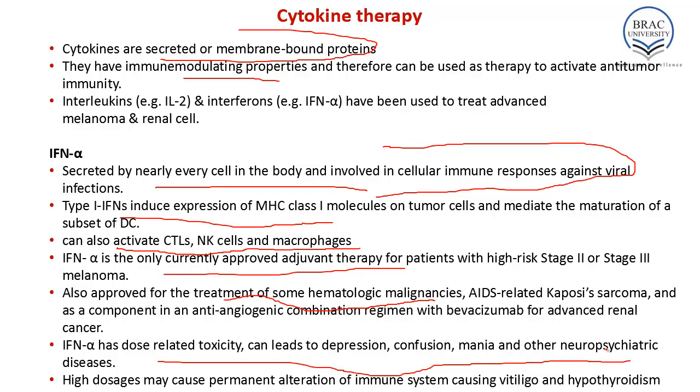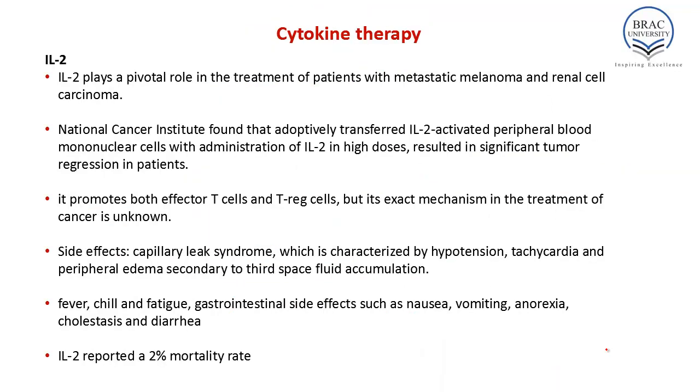So basically, interferon alpha induces the expression of class 1 MHC molecules on the tumor cells and mediates the maturation of a subset of dendritic cells, which can activate CTLs, natural killer cells, and macrophages and induce enhanced immunological response to tumor antigens. How does interleukin 2 work?